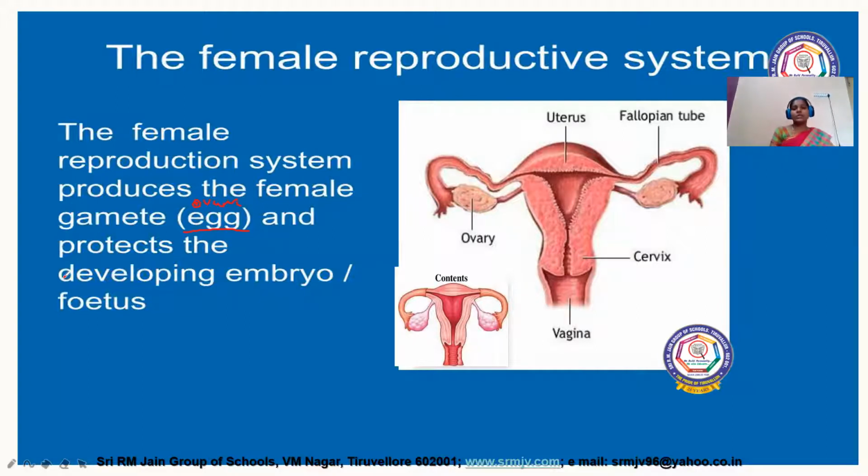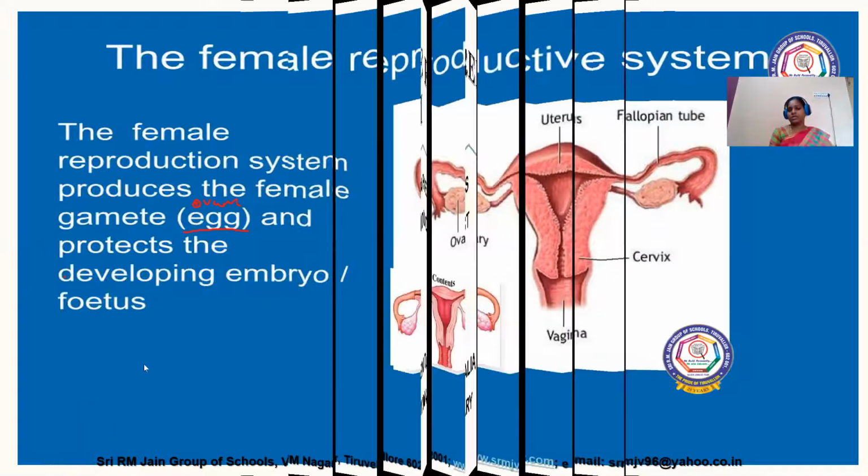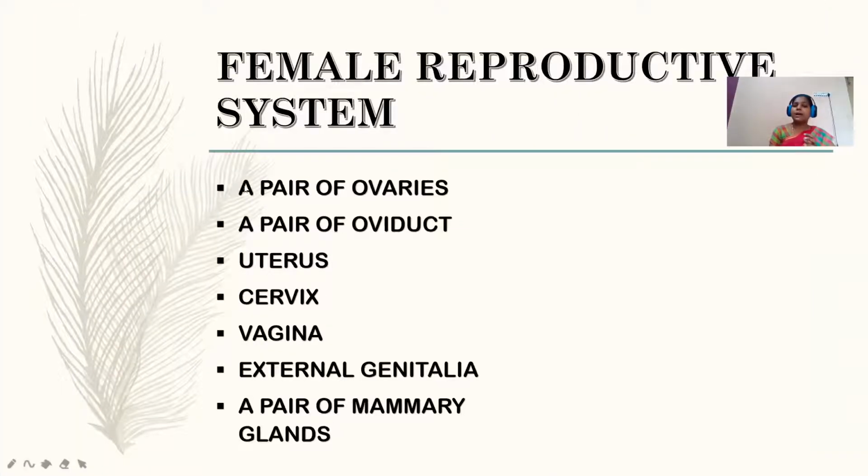And what are the organs present in this female reproductive system? It includes a pair of ovaries, a pair of oviducts, uterus, cervix, vagina, external genitalia, and a pair of mammary glands.